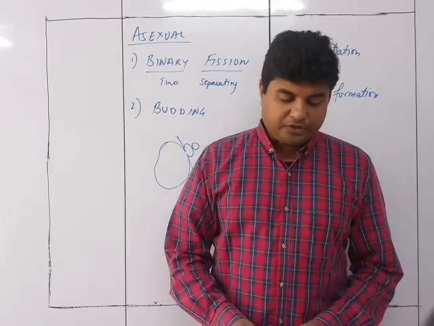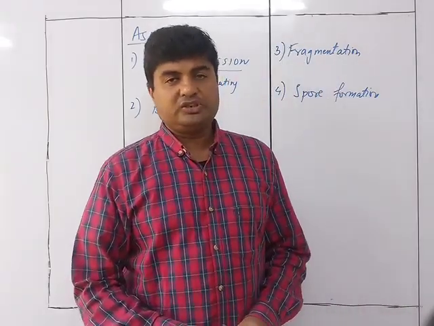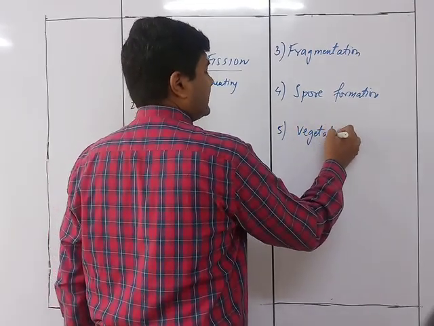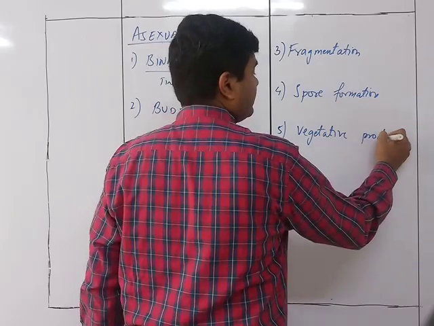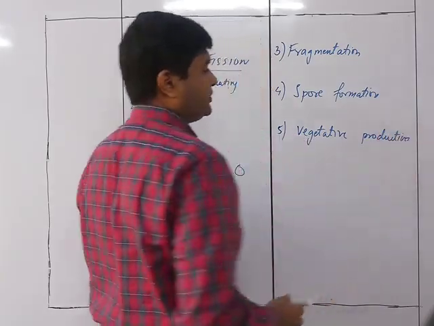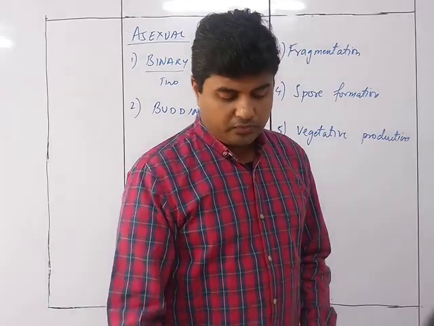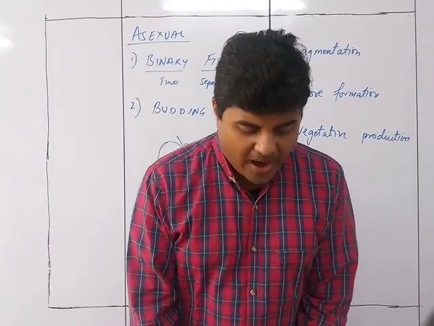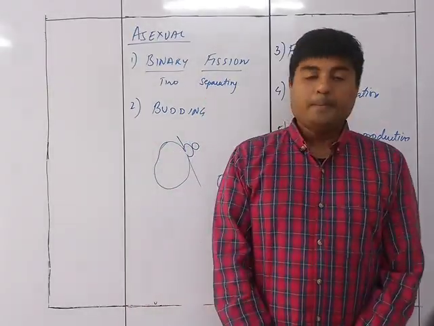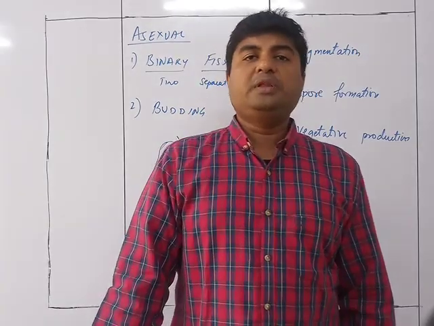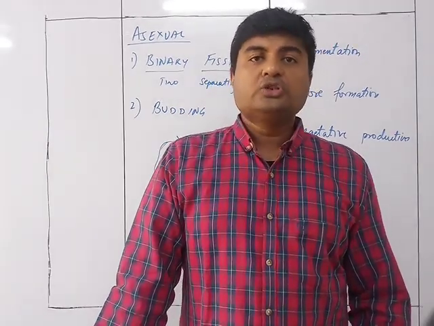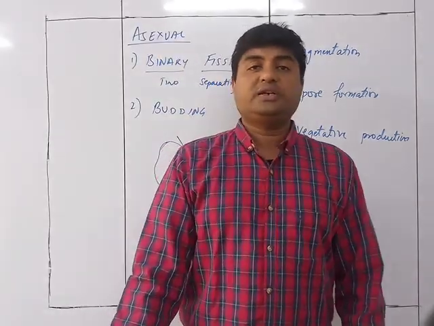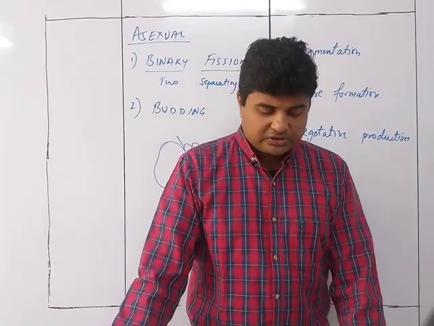Now we come to the next part, and that is vegetative reproduction. So the fifth one is vegetative reproduction. Now this vegetative reproduction is of many types. So we'll see all the different kinds of vegetative reproduction one by one. First of all, in this method, new plants are produced by the vegetative parts of the plant called propagules. Because we say it is vegetative propagation, the part which is going to propagate into a new plant is called a vegetative propagule. So that is the propagules.